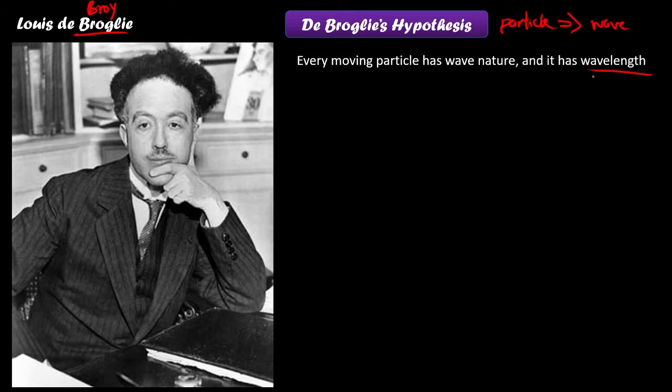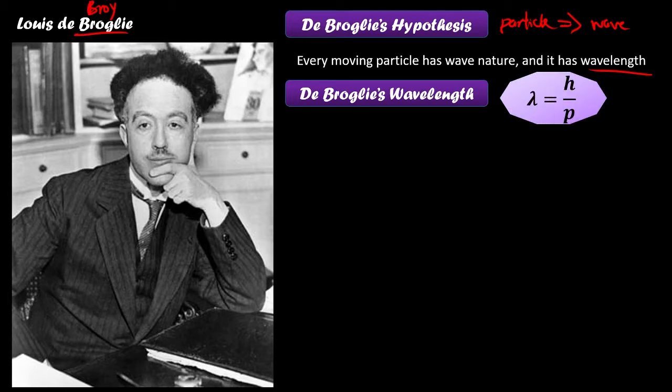This wavelength from the de Broglie hypothesis we call the de Broglie wavelength, which can be expressed as lambda equals h over p, where h is the Planck constant, 6.63 times 10 to the power of negative 34 joule second, and p is the momentum of the moving particle.